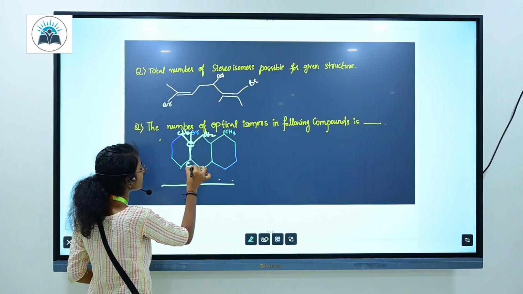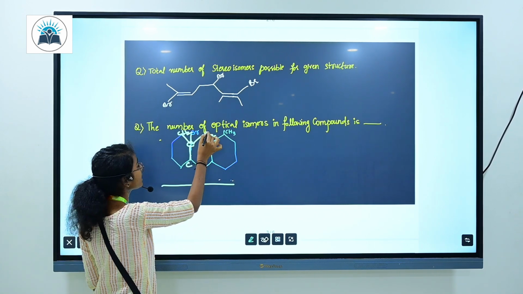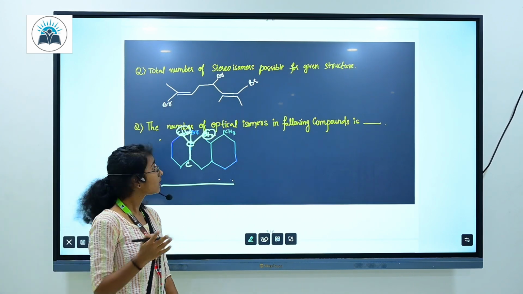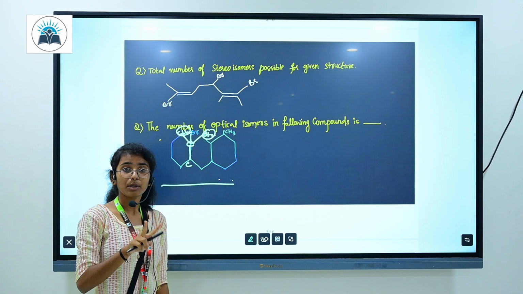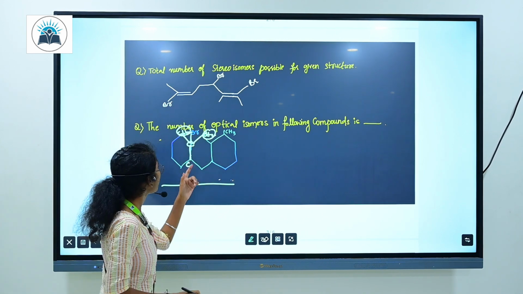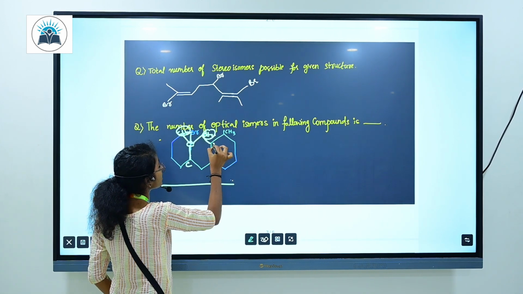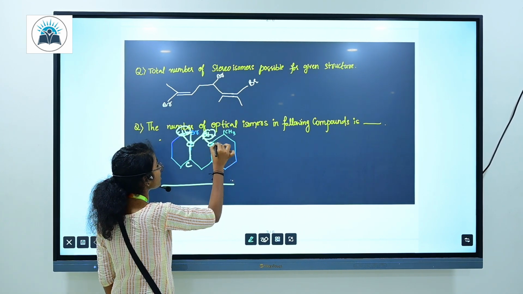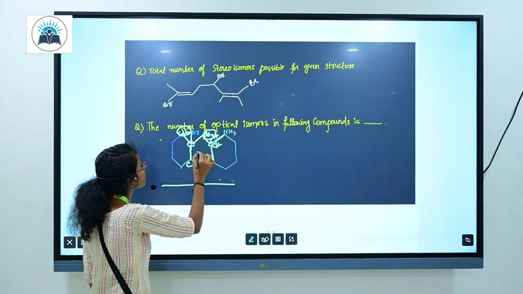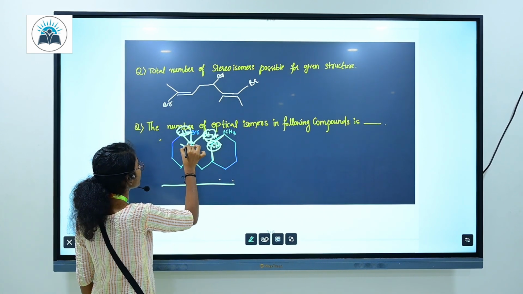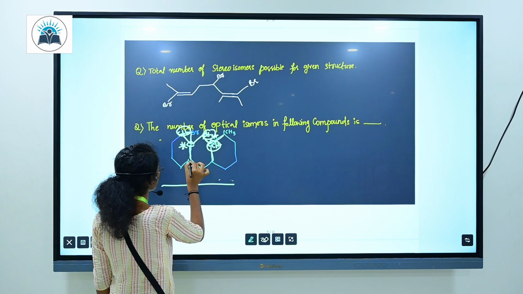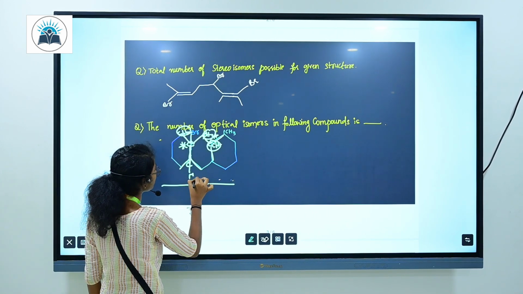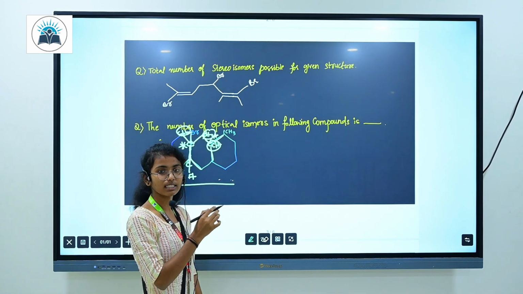As we know, this is also a carbon, but here there are the same attachments. In optical isomerism, chiral carbons with the same attachments are restricted, so we have to take the next carbon. This is nothing but a CH, because carbon with 3 bonds is already there and one more is the H bond. So we can take this as one chiral carbon, and the next one is also carbon with 3 bonds and one more hydrogen bond, so this is a chiral carbon.